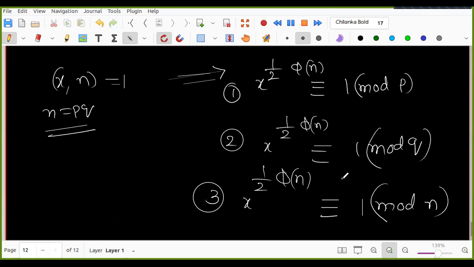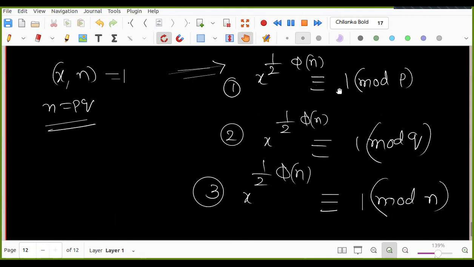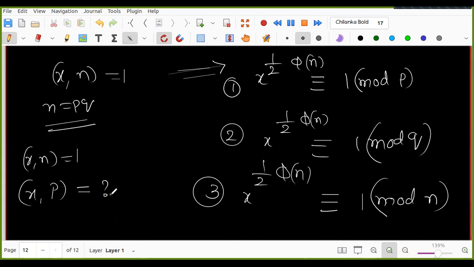These are easy. You can tell now. How can you prove that x power half phi n is equal to 1 mod p? So we know something. x comma n GCD 1 implies what do you know about x comma p GCD and x comma q GCD? Both of them are 1. That part is known, right?